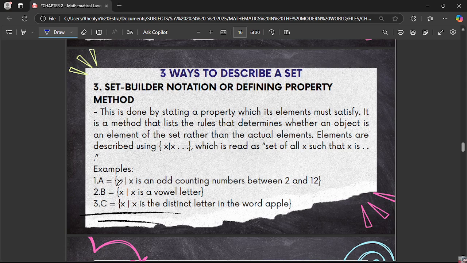As you can see, we use the variable x here, but you can change this to another letter or variable. So you can use the set of all a such that a, or the set of all b such that b, or the set of all y such that y.